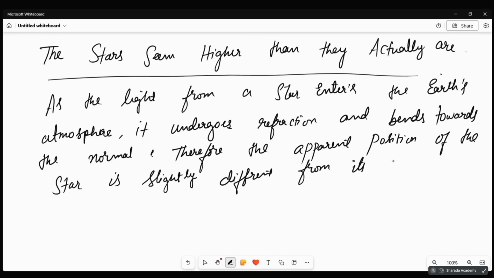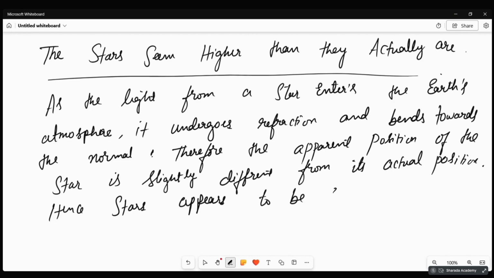Hence, the star appears to be slightly higher than its actual position.